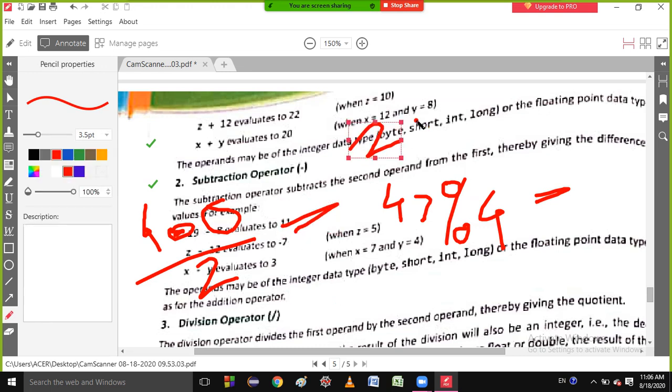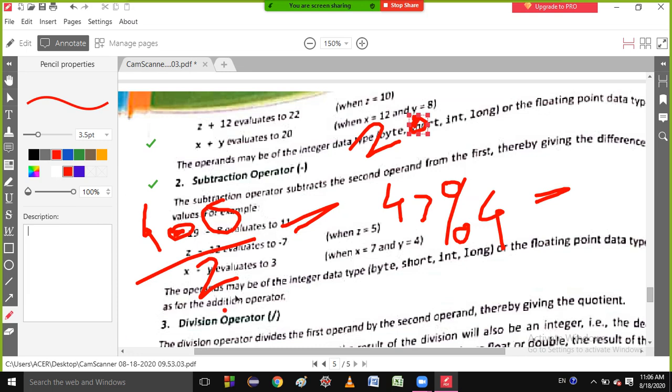So just remember my rule. The rule is, Java says, if you divide any fractional number by integer, or integer by fractional number, then you will get the answer in fractional.